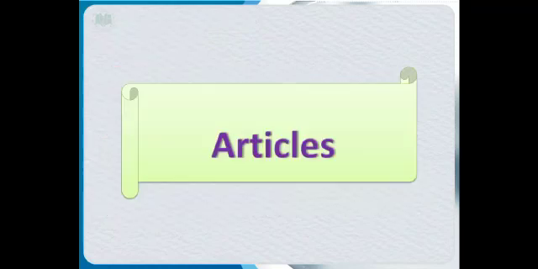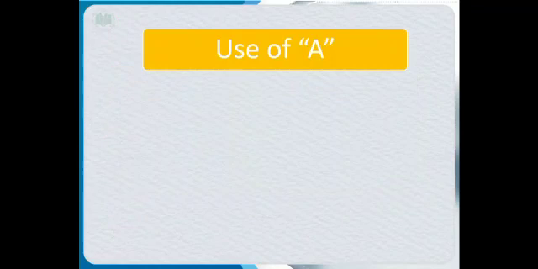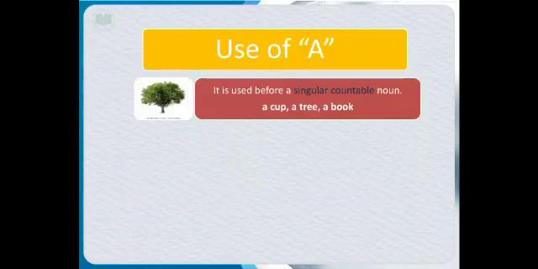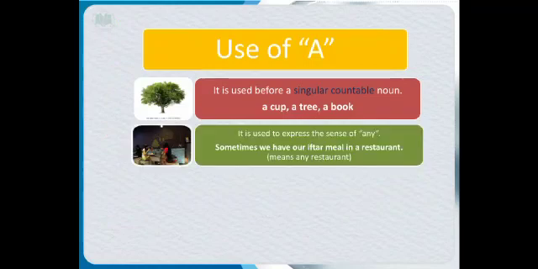So today's topic is articles. Use of a. It is used before a singular countable noun. The noun that can be counted, but it should be singular if we want to add a with it. For example, a cup, a tree, a book.